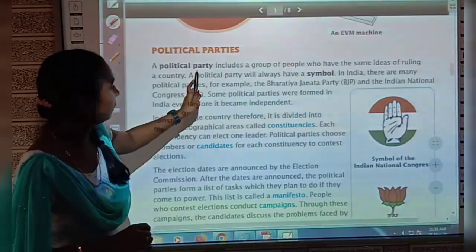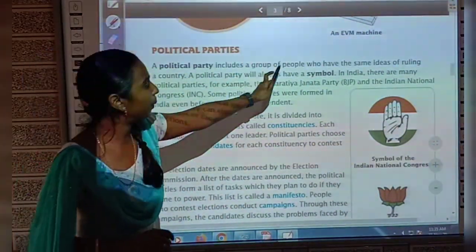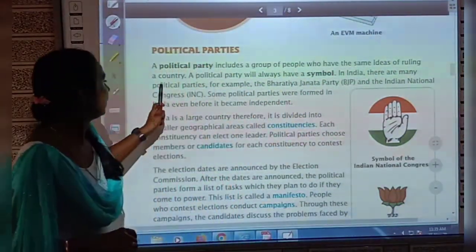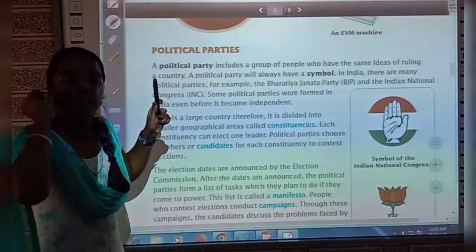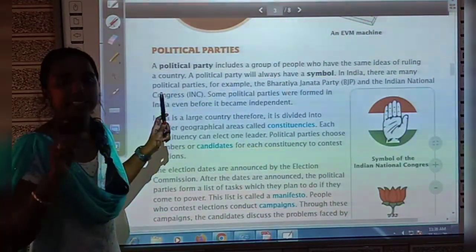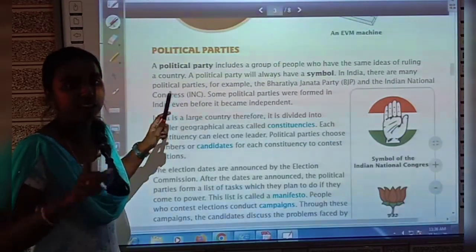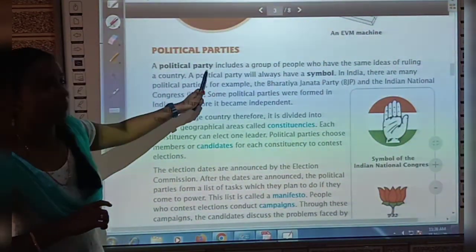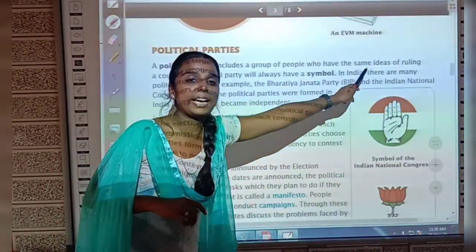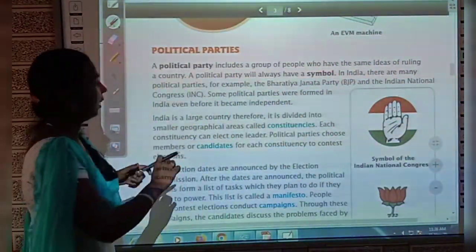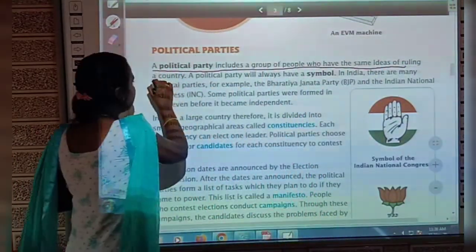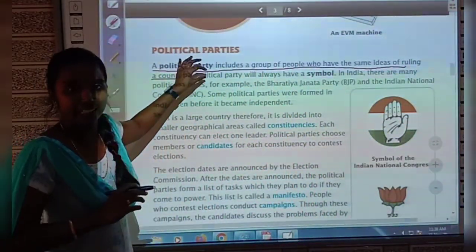See, a political party includes a group of people who have the same ideas of ruling a country. So, take the pencil with you and read with me, okay? Whenever I am asking you to underline, you have to underline that, okay? So, read with me. A political party includes a group of people who have the same ideas of ruling a country. So, underline that point, okay? This point says what a political party is, okay?